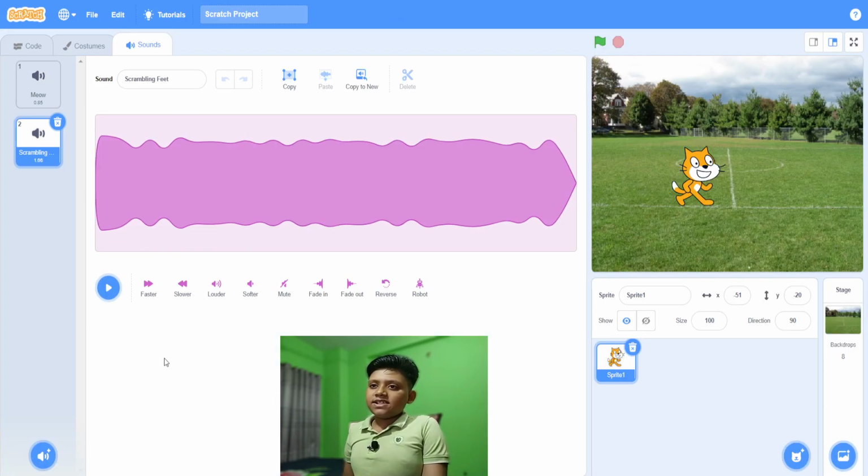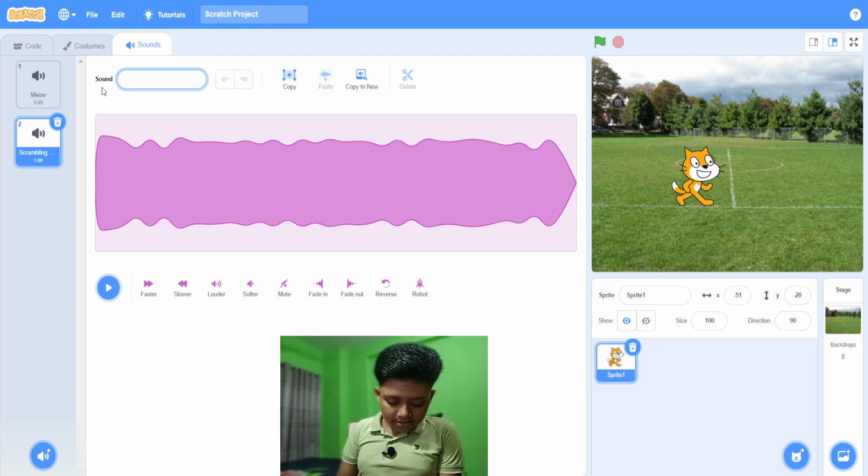So click on this, and you can see the sound. Remove the extra sound, and name it run.